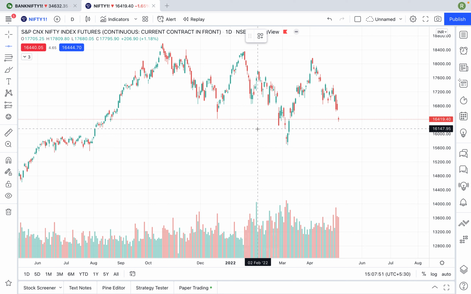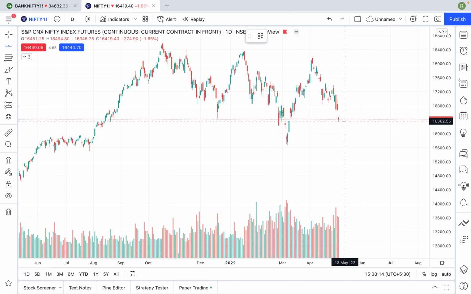Either we call it a resistance on the upper side or a support on the downside, but for the seller, the upside is a support and the downside is a resistance. It is up to people what they want to call it, because there is no clear-cut definition of what is resistance and what is support. It is basic English, so however people want to take it, they can take it.